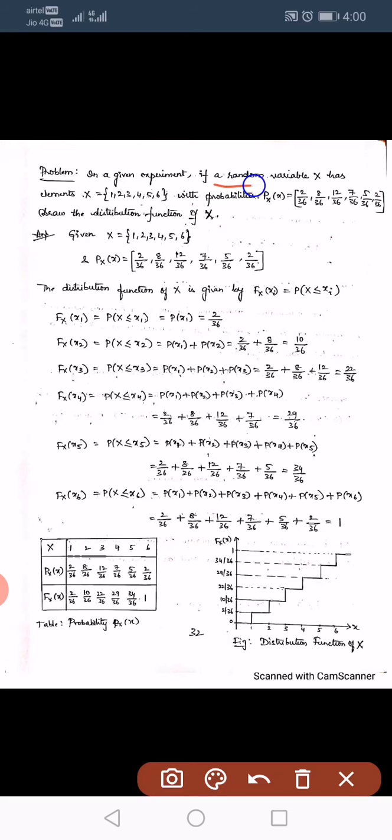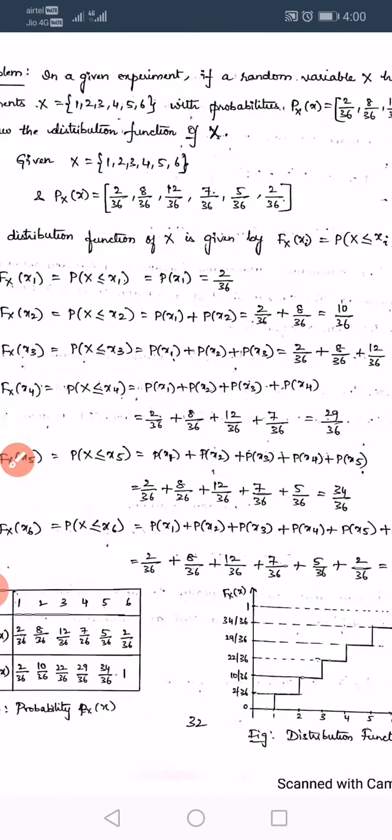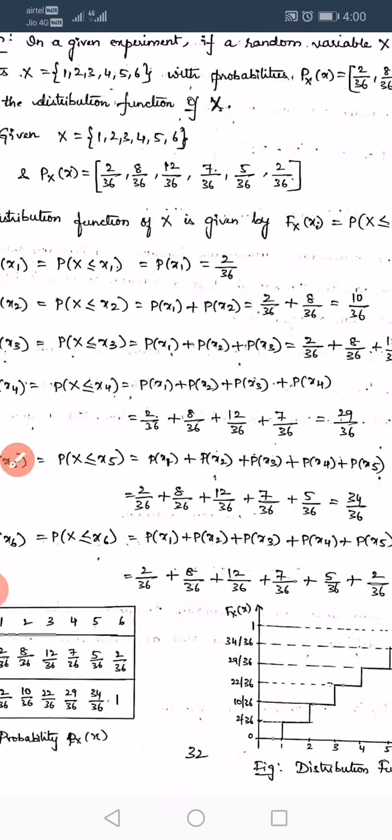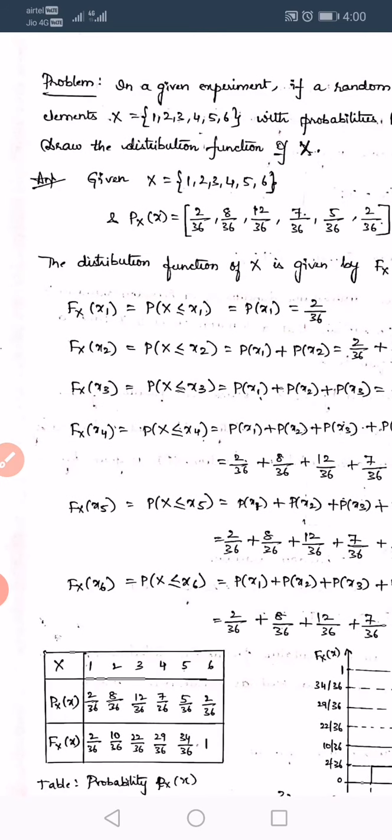Here a random variable X has elements 1, 2, 3, 4, 5 and 6 with probabilities. These are the probabilities given and we have to find the distribution function of X. After finding the distribution function, we have to draw it. What is given? Capital X is given, random variable 1, 2, 3, 4, 5 and 6.